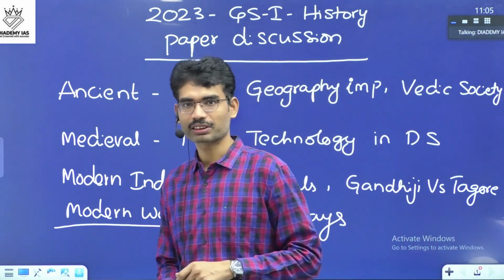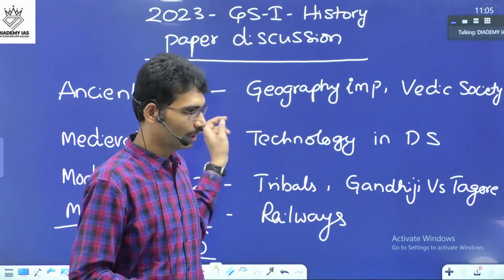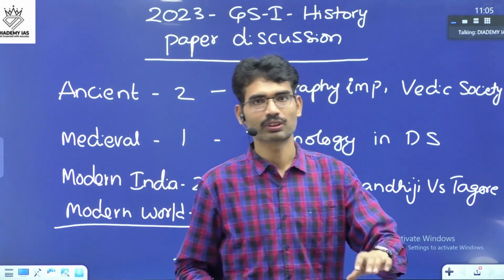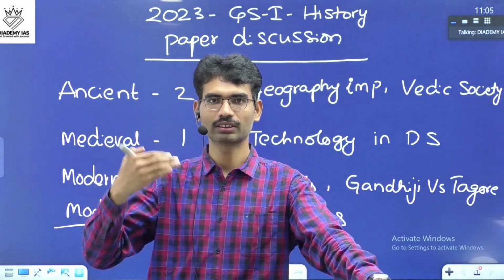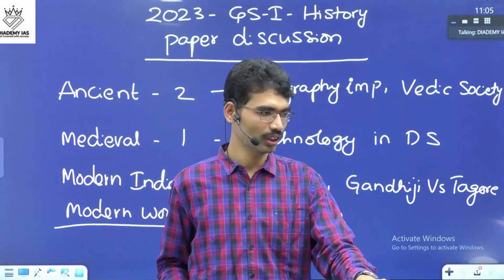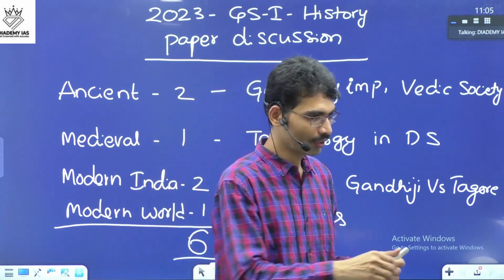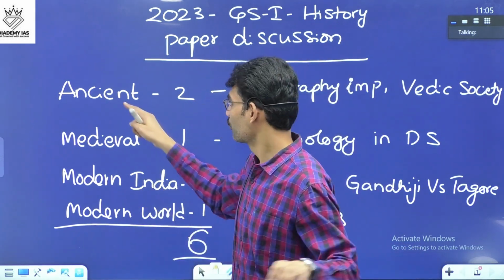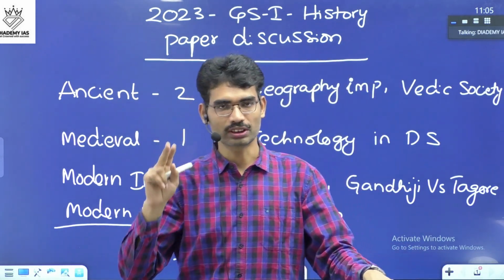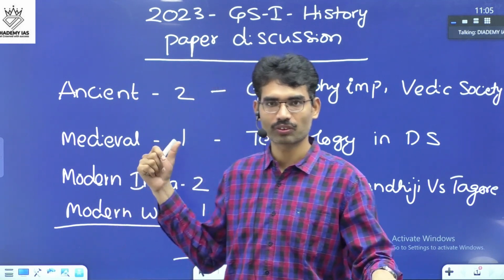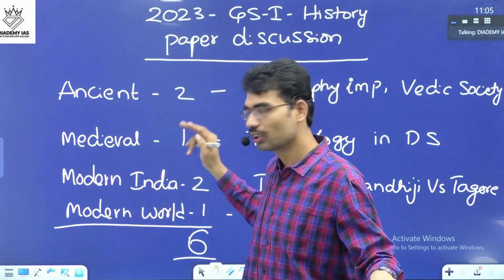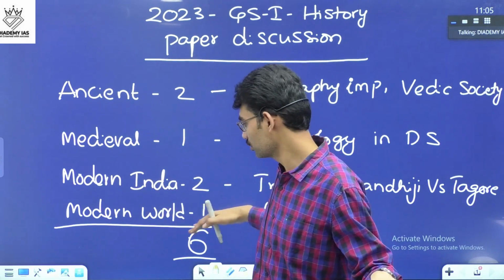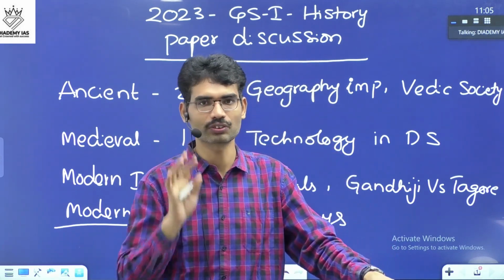Have you seen the question paper, yesterday's question paper? Yesterday GS paper 1 and paper 2 were conducted, and today GS 3 and 4 are currently going on. If you see the history questions, from ancient India, 2 questions came. From medieval India, 1 question. And modern India, 2 questions. And modern world, 1 question. Total 6 questions.